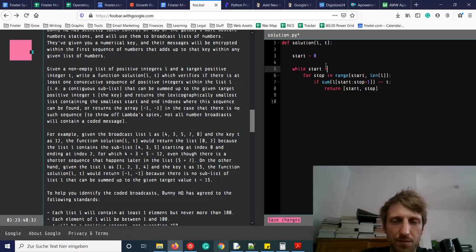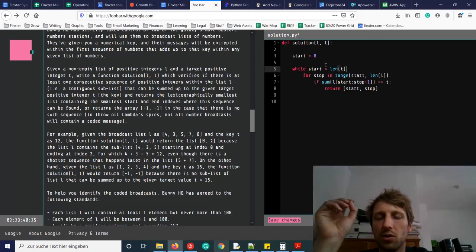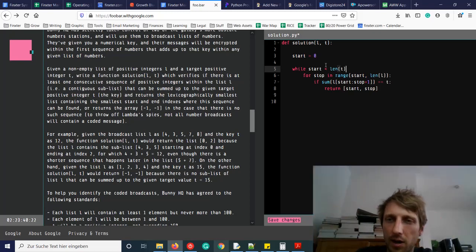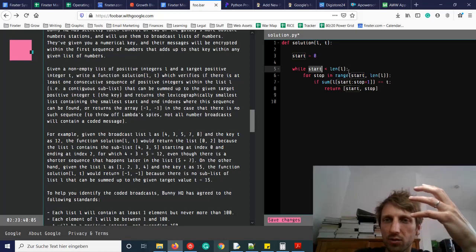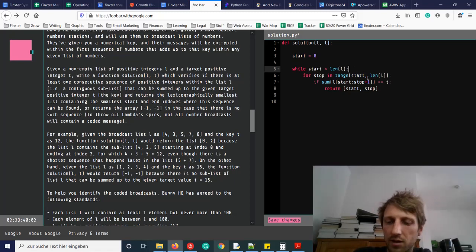smaller than the length of the list. Okay, so in the most extreme case, the start index will have length of the list minus 1, and this is the last element of the list, so it points to the last element of the list, and then it tries to find the stop index associated to the start index. And then of course, if it doesn't find it, then it should increase the value of start. Okay, so we can have start plus equal 1.